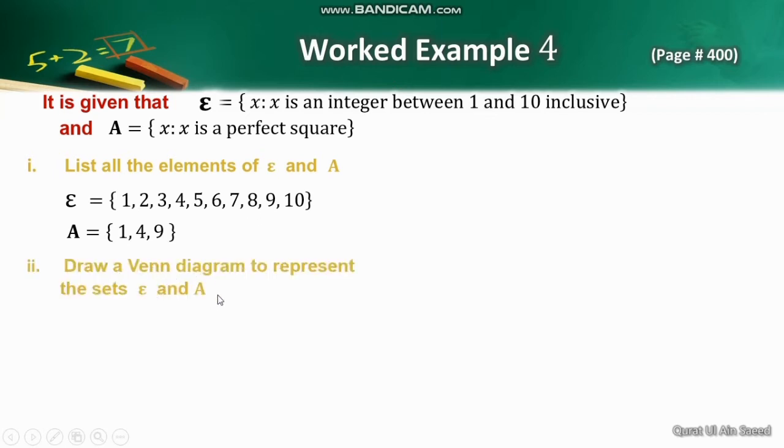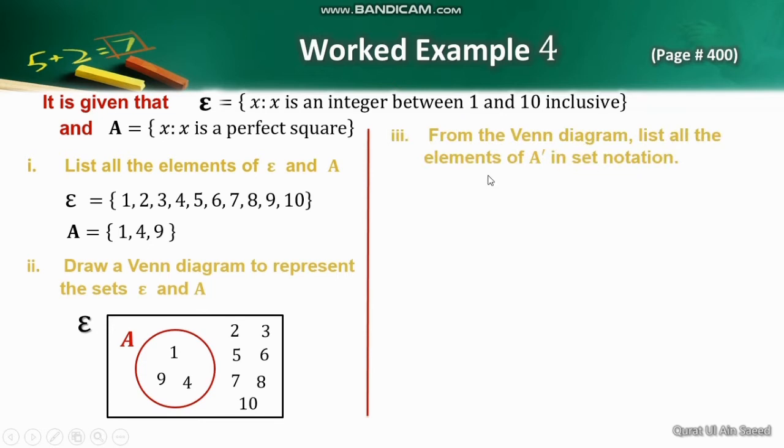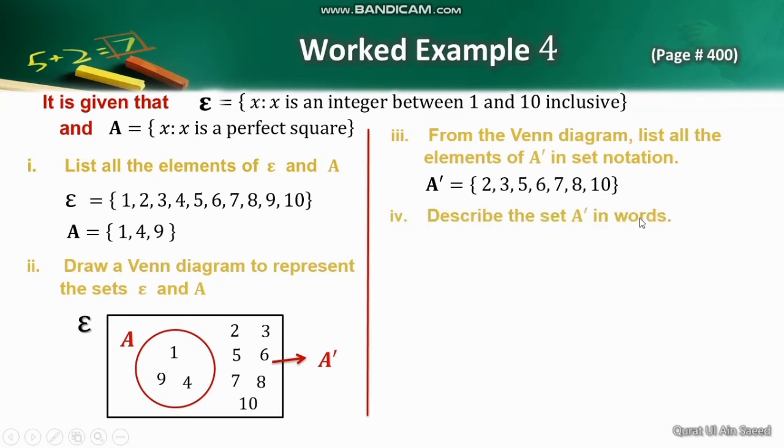The next thing is to draw a Venn diagram. We know that the universal set is represented by a rectangle and the set A will be represented by a circle inside the rectangle, by listing its elements inside the circle and the remaining elements outside the circle but inside the rectangle. Now by reading the Venn diagram, list the elements of A complement. We know that A complement has those elements of epsilon which are not inside A, not inside the circle. So A complement becomes the set containing elements 2, 3, 5, 6, 7, 8 and 10.